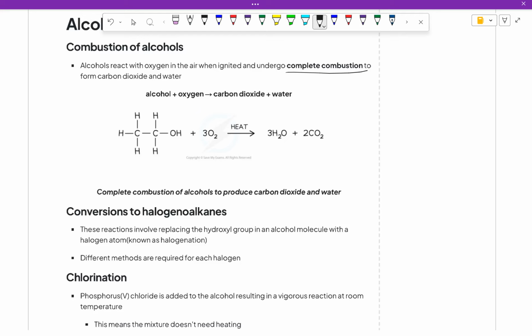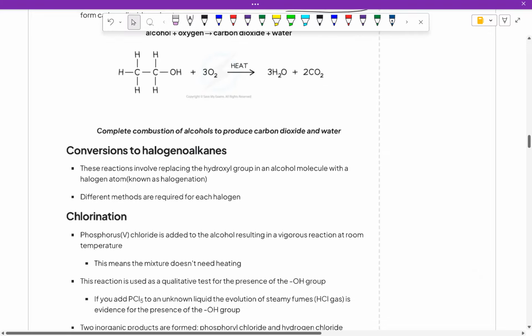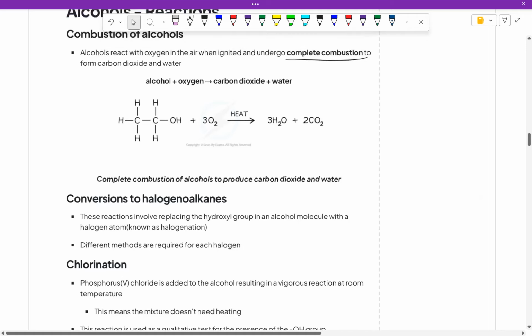Incomplete combustion results in carbon monoxide, but it's not in this case. We will look through it in the future. So that's pretty much the general form: alcohol with oxygen will always give carbon dioxide and water.